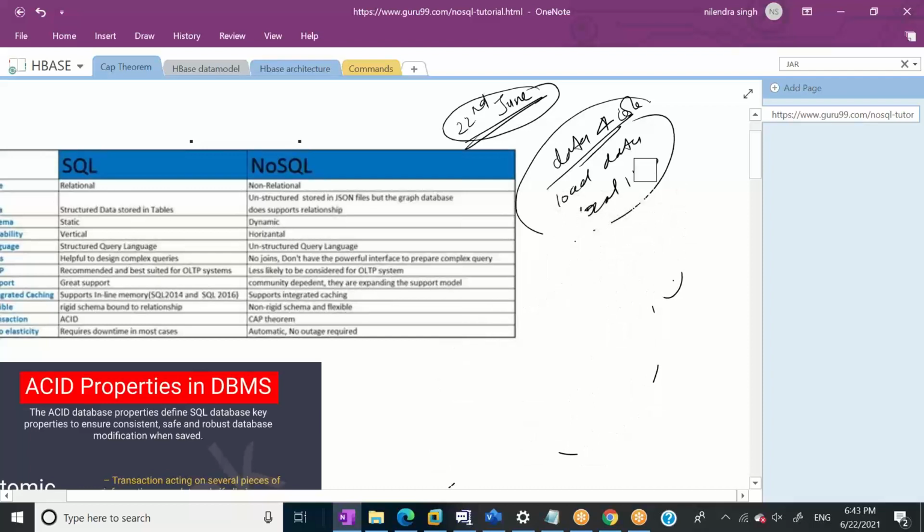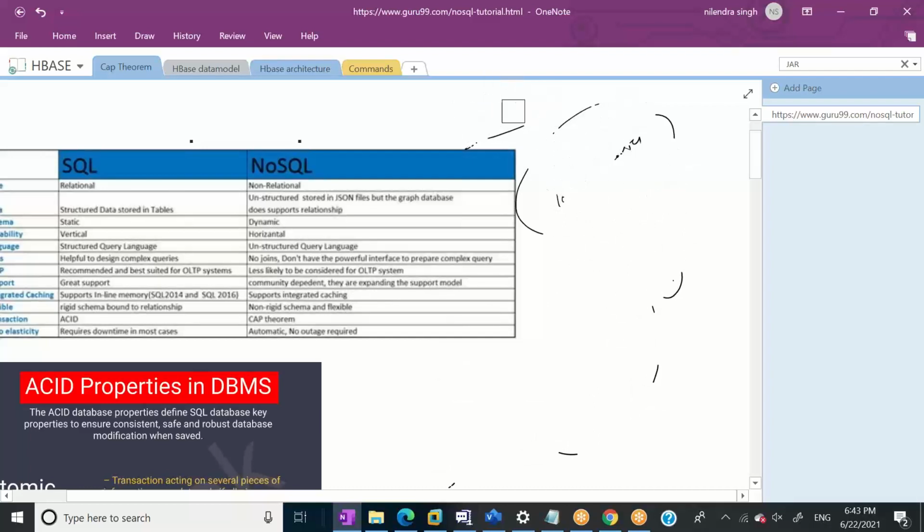The good part about NoSQL databases is, if I have 5 columns coming from 22nd of June, without even changing the structure of the table, I can dynamically add one more column from 22nd of June itself, and I have data like this.